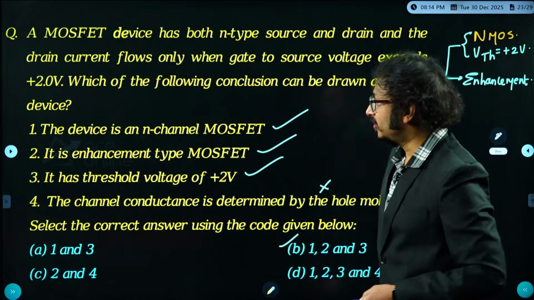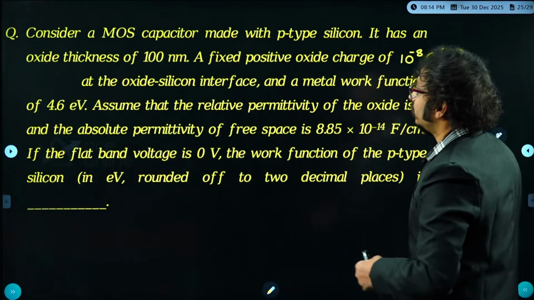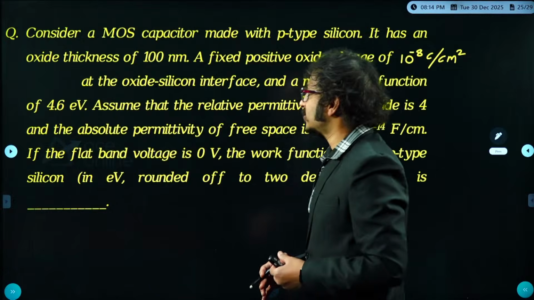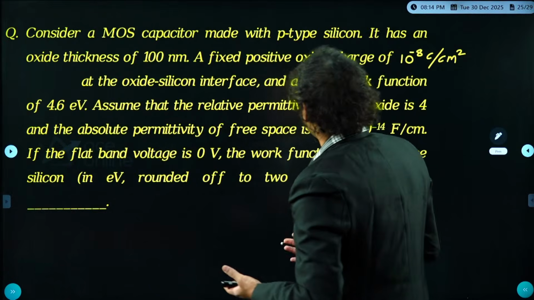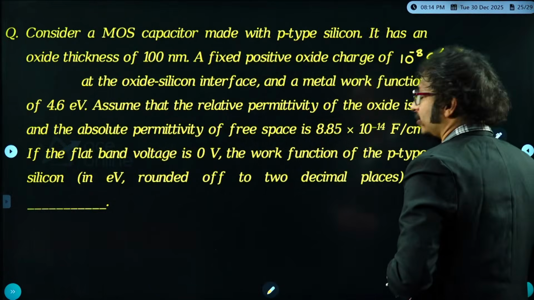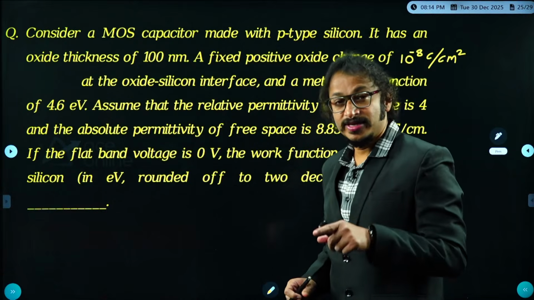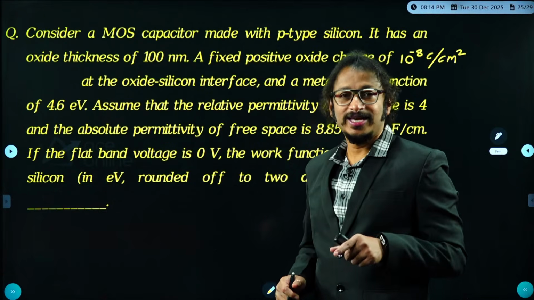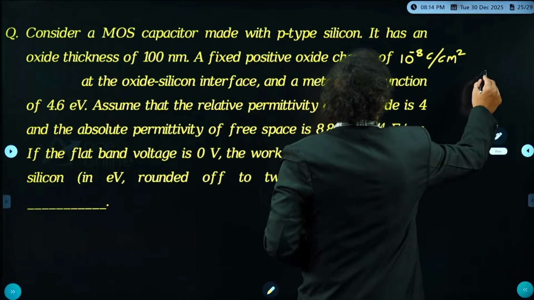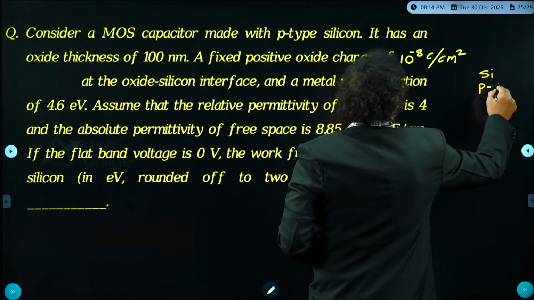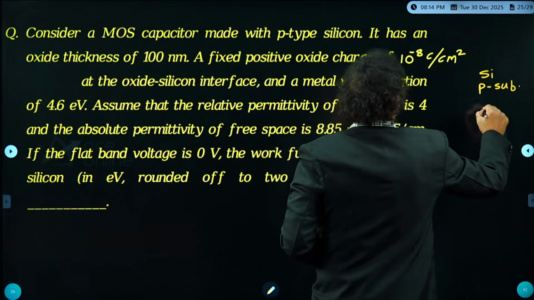Okay, my dear students. So let's go for one more very interesting question. Have a look carefully, guys. Consider a MOS capacitor made with P-type silicon. P-type silicon, a MOS diode or a MOS cap, indicates what here? It is a silicon P substrate. Whenever it is a P substrate, it is NMOS.